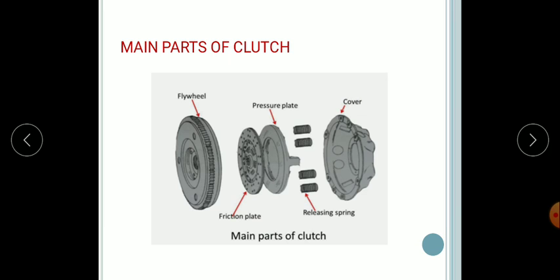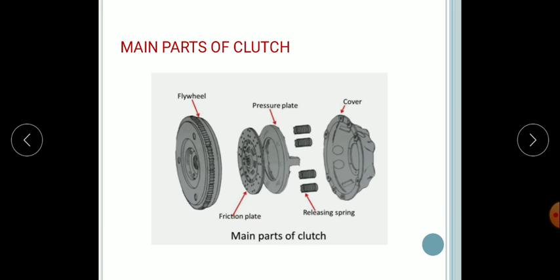First comes the driving member. It is a member which is directly connected to the crankshaft. The driving member consists of the cover which carries the pressure plate, the pressure spring and the releasing lever. The entire assembly is bolted on the flywheel and rotates with the engine all the time.